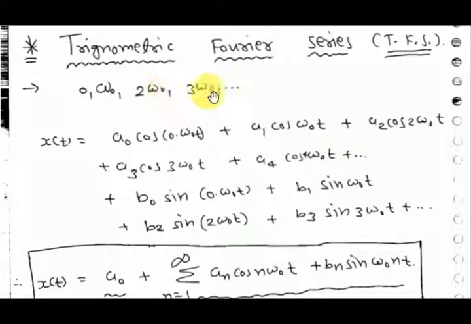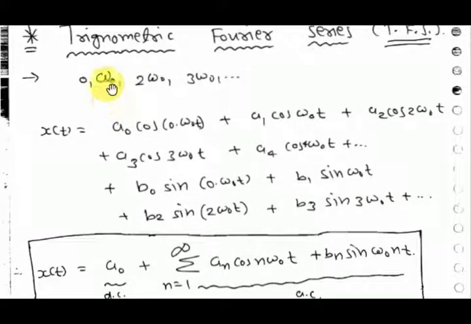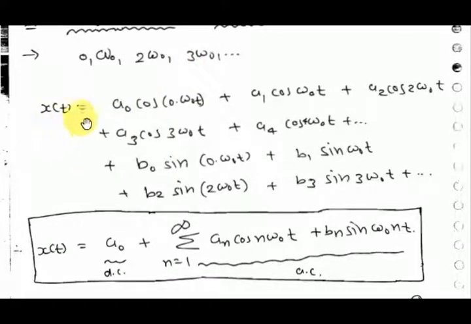For plotting, trigonometric Fourier series has one extra form, the polar form. The fundamental frequency is omega naught, the second harmonic is 2 omega naught, the third is 3 omega naught. Any signal can be represented in terms of sinusoidal harmonics: x(t) equals a naught cos 0 omega naught t plus a1 cos omega naught t plus a2 cos 2 omega naught t and so on, plus b naught sin 0 omega naught t plus b1 sin omega naught t, like this.